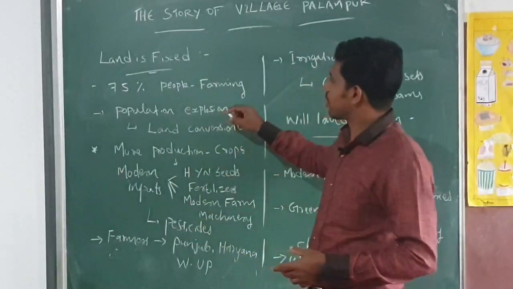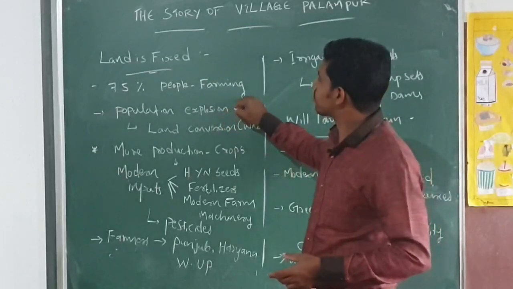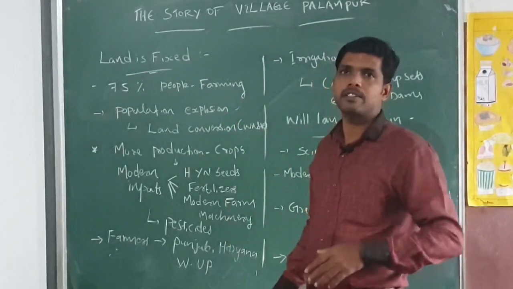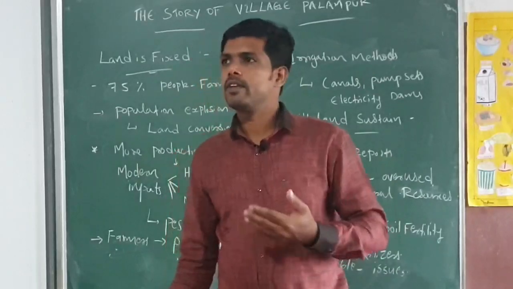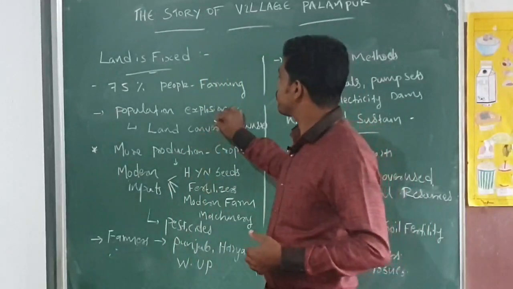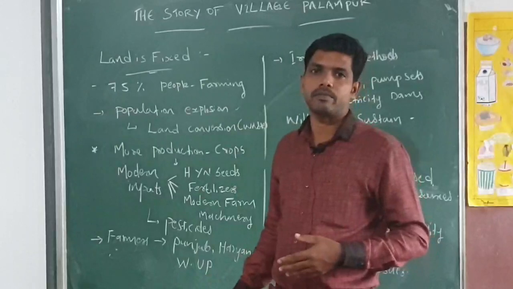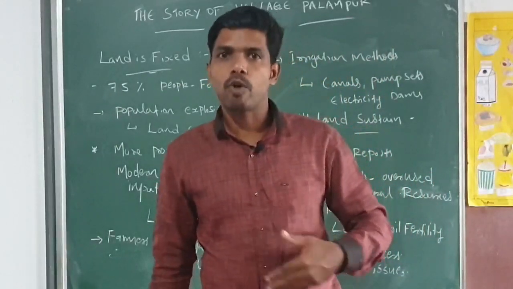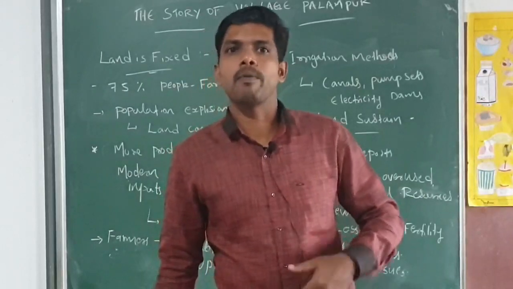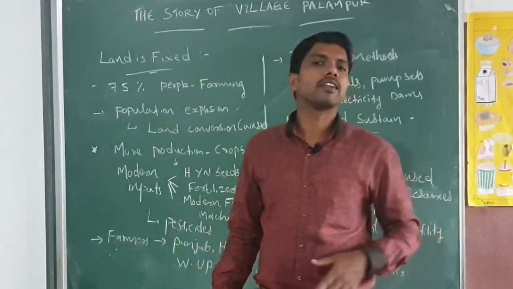In Palampur, like other villages, a population explosion happened. That is why people needed more land for cultivation. So they cleared much wasteland for cultivation and expanded the cultivation. According to the population increase, they cultivated more land.